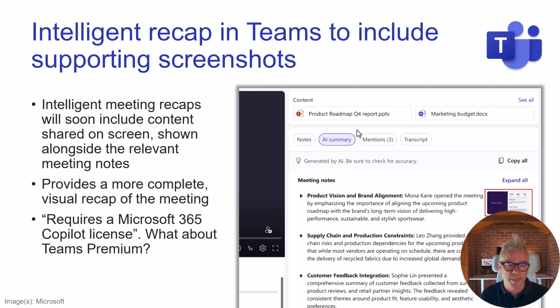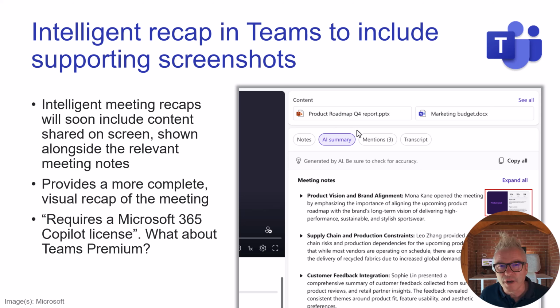That looks about right. What I'm interested in, though, is that Teams Premium has this intelligent recap, but the announcement only mentions the visual part of it for people with a Copilot license. So I don't know whether you're going to get this if you've got Teams Premium, or the visual bit of it, because of course the AI summary is for both, but the visual part is just a Copilot add-on.